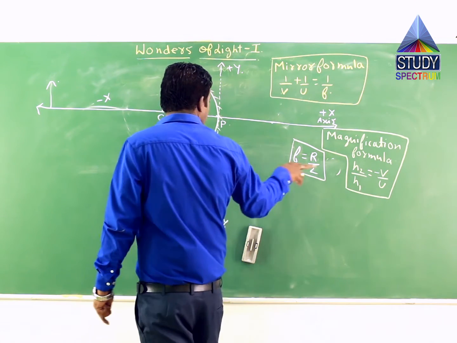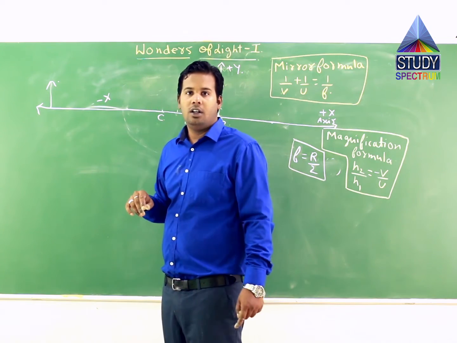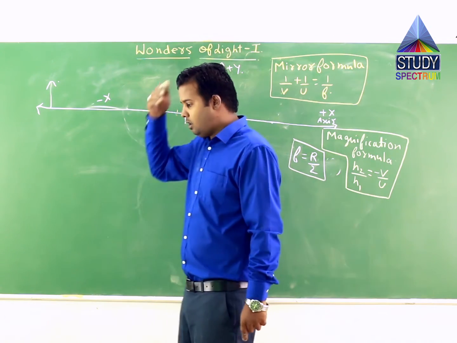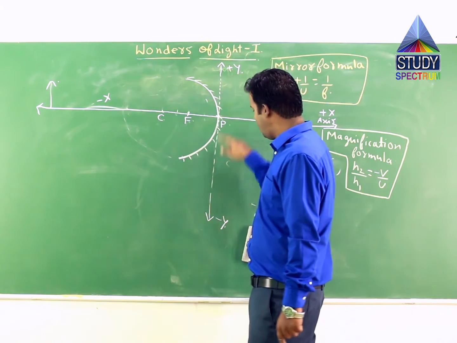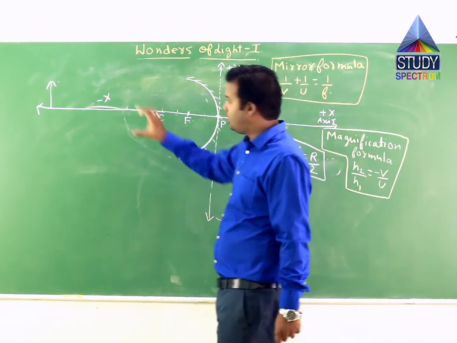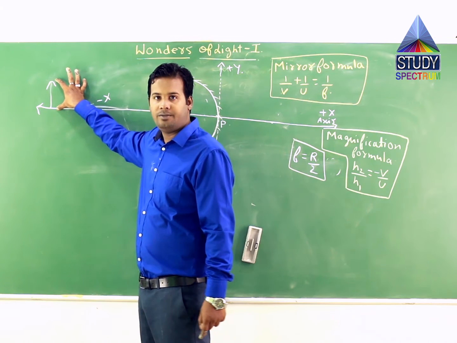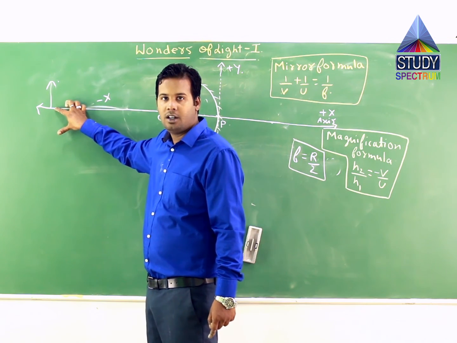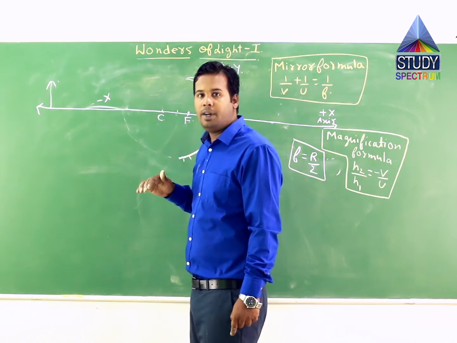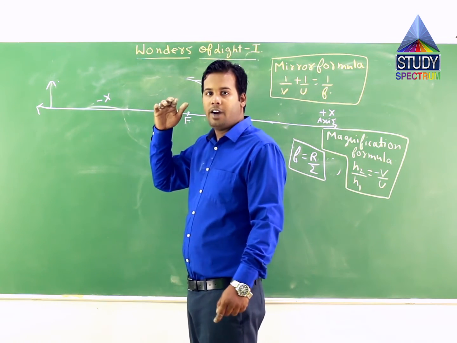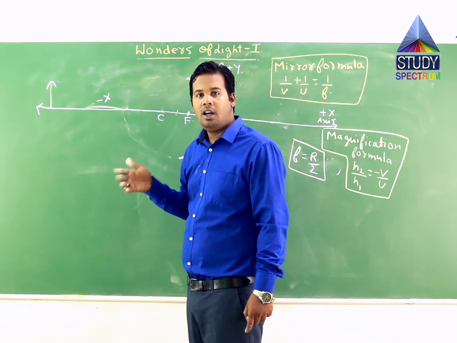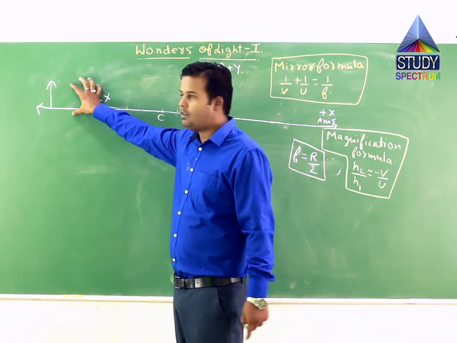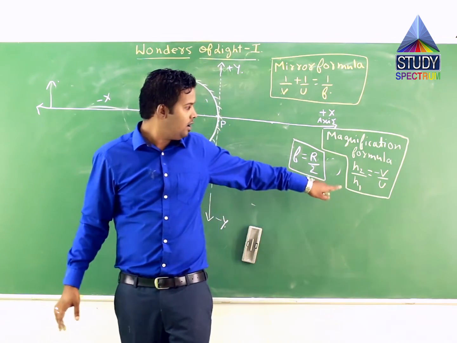If I talk about h2 and h1, then h1 is the height of the object, that is the vertical distance, which can be calculated over y-axis. If you see this should be h1, that is height of the object. Now image can be diminished also, image can be magnified also, it can be same also.